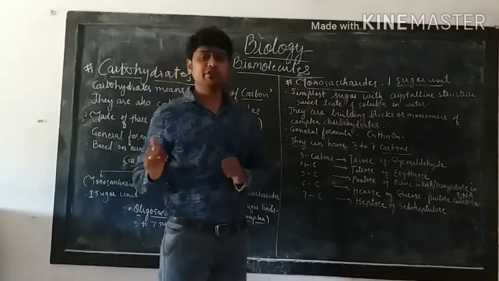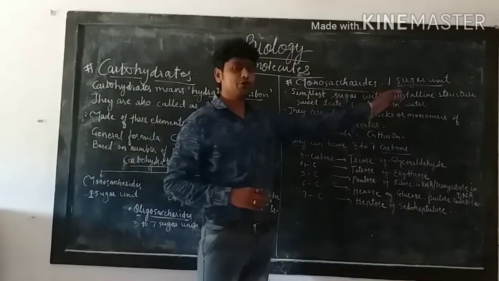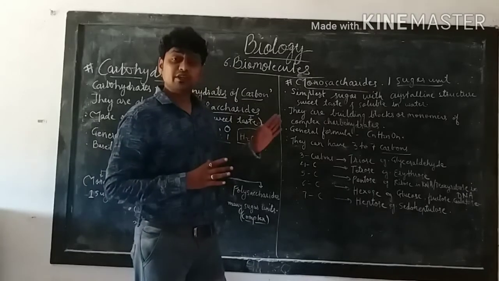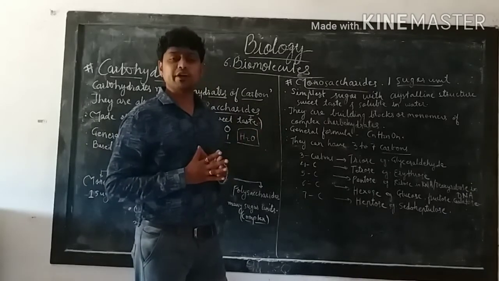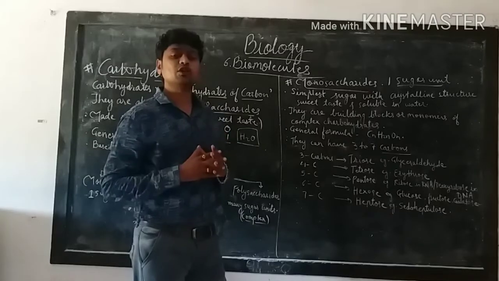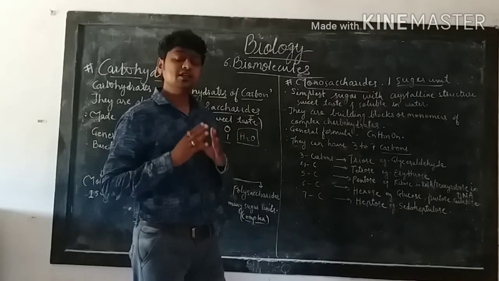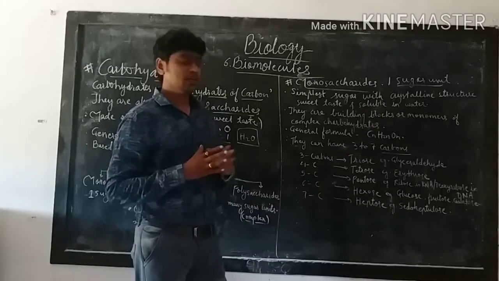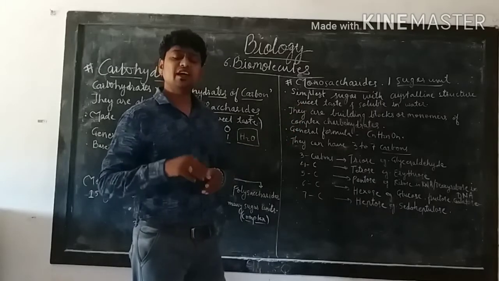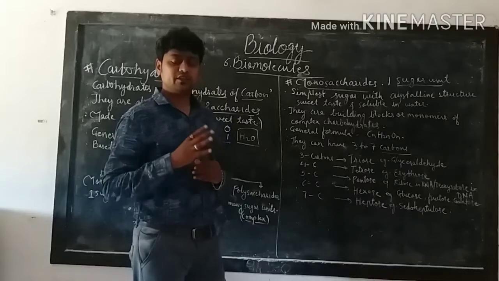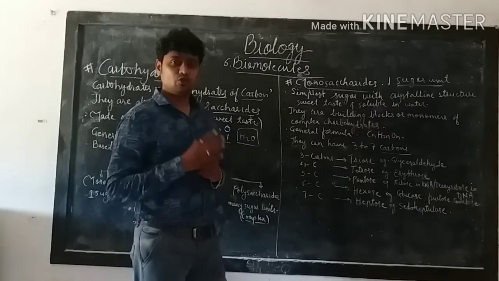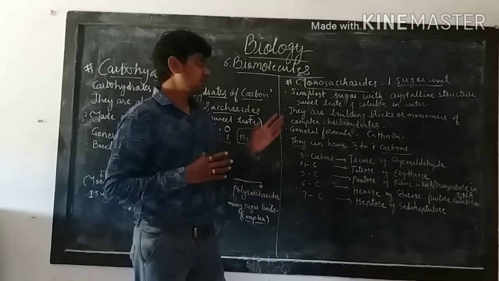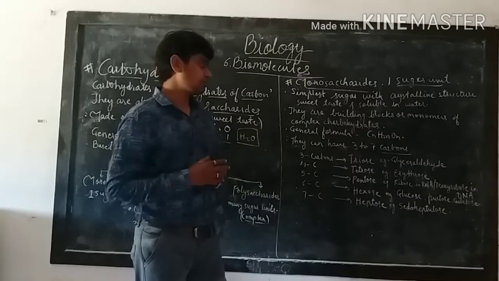Monosaccharides, as we discussed just now, are made up of only one sugar unit. Monosaccharides are the simplest carbohydrates, or the simplest sugars. They have a crystalline structure. They are sweet in taste and they are soluble in water.